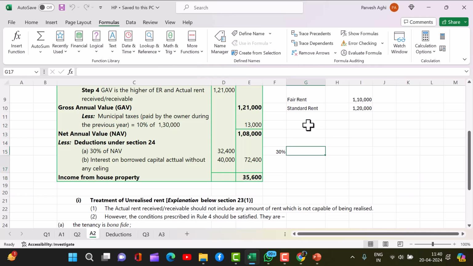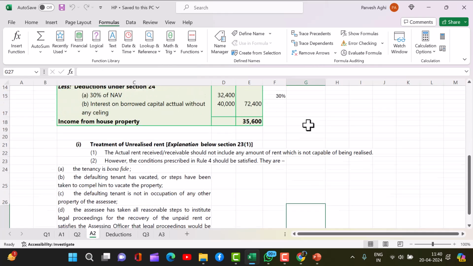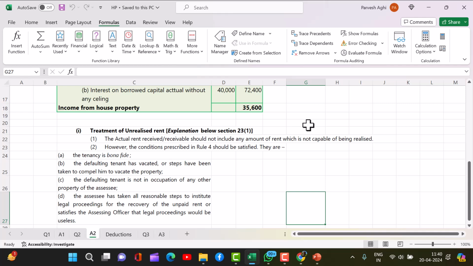Now you can read this. Kishore, can you read? Treatment of unrealized rent. The actual rent received should not include any amount of rent which is not capable of being realized. However, the conditions prescribed in Rule 4 should be satisfied.